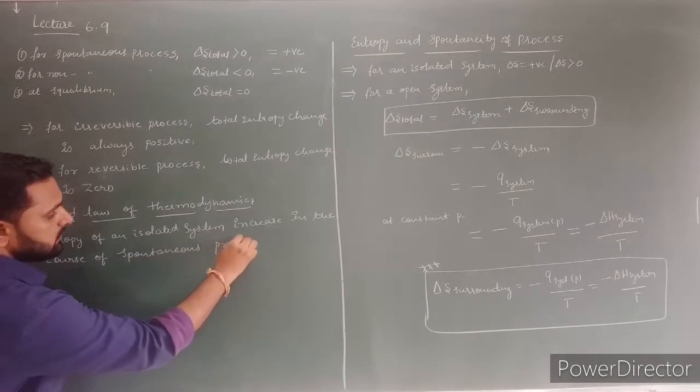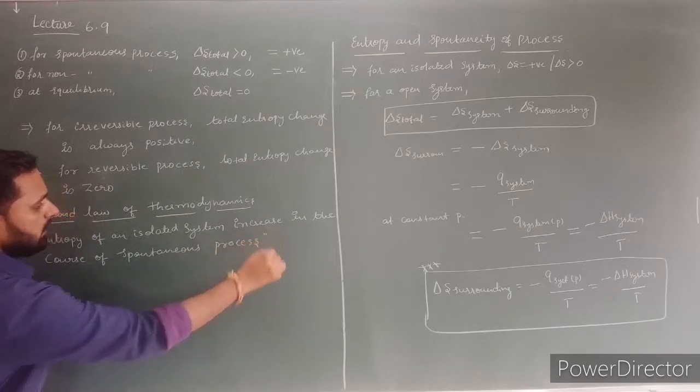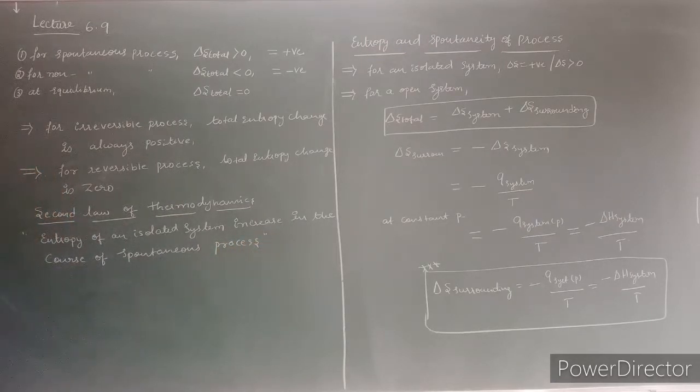This is called second law of thermodynamics. That's why for isolated system, delta S value is always greater than 0 or always positive.